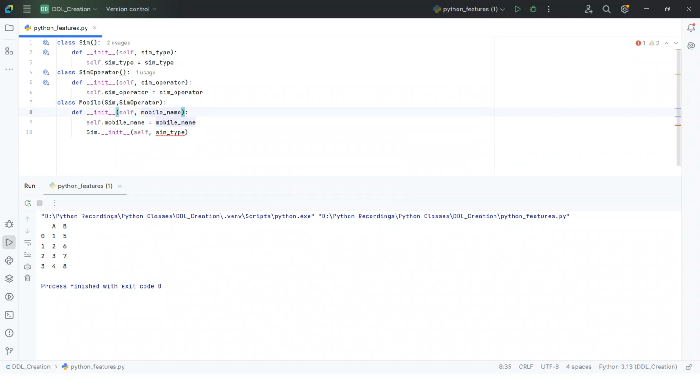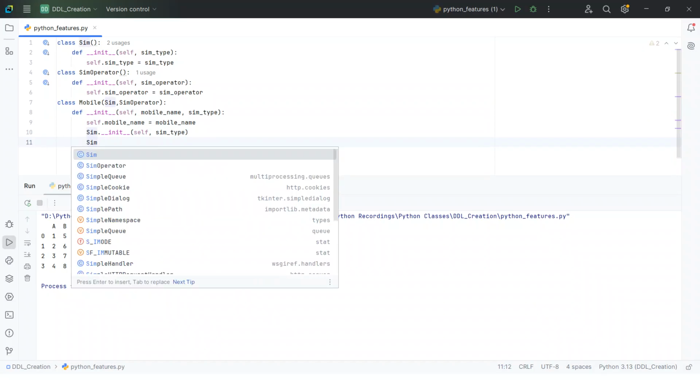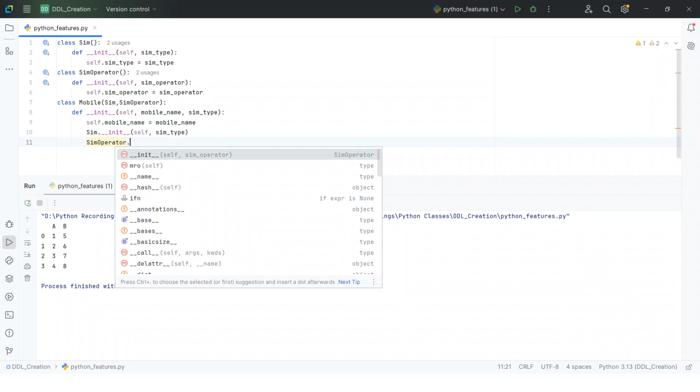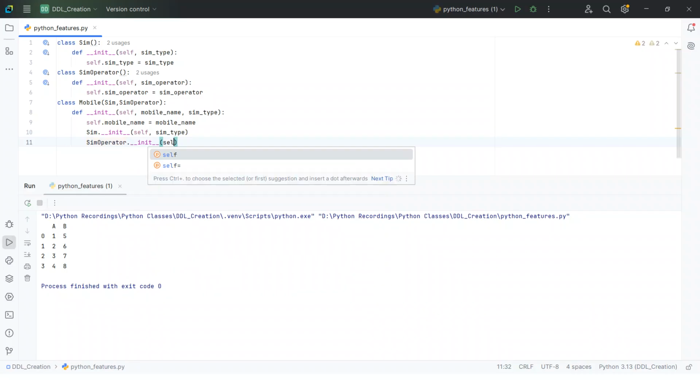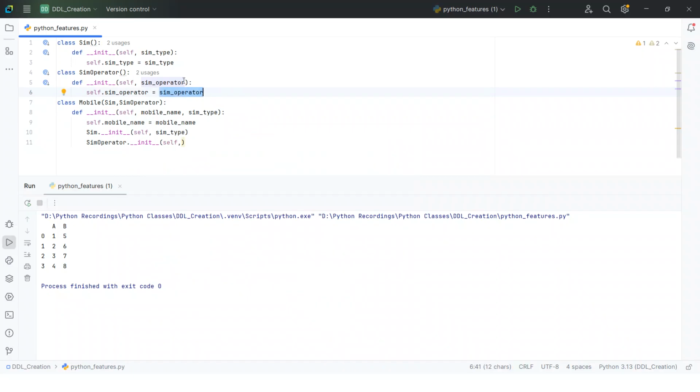I want to write that sim type in the initialization method argument also, and here SimOperator.__init__(self, sim_operator).